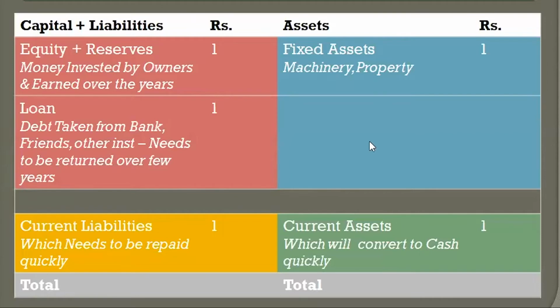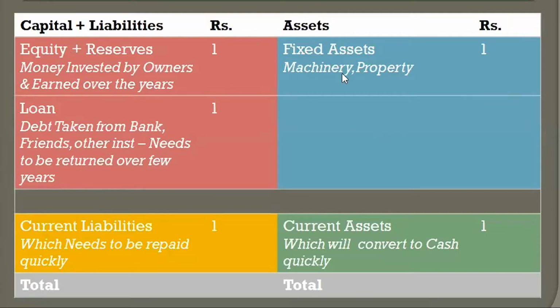Now, our balance sheets are basically three. I've taken a sample study of our balance sheets. So what really is our balance sheet? It is basically equity and reserves, which is the money that we've put in and what we've earned over the years. Loan is what we have taken from banks, friends, families, etc. And current liabilities is basically the funds from our vendors, which we have not paid yet. This is supposed to be liquidated and paid off quickly.